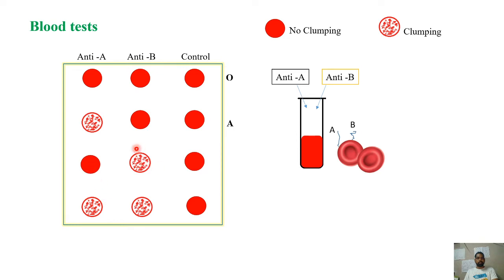And the third case, where the clumping is with only anti-B, the person will be B. The fourth person will be AB, as there is clumping with both of these. This is the principle behind how the blood test is actually performed in the laboratory.